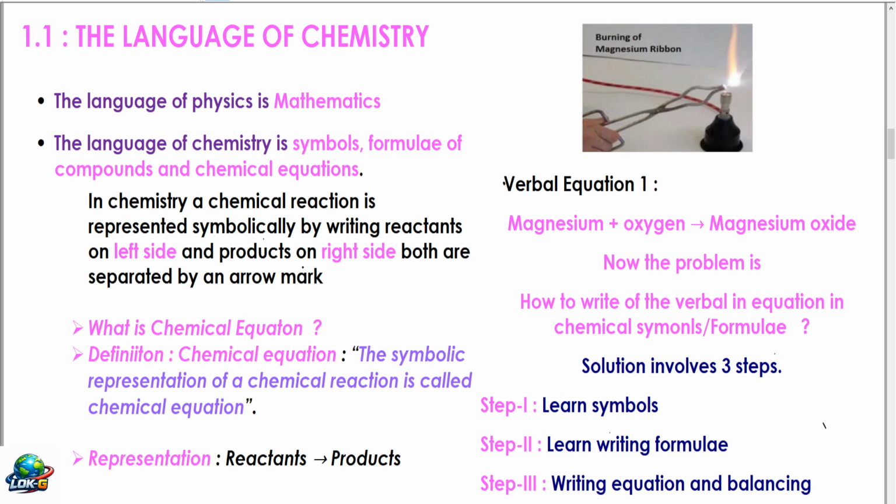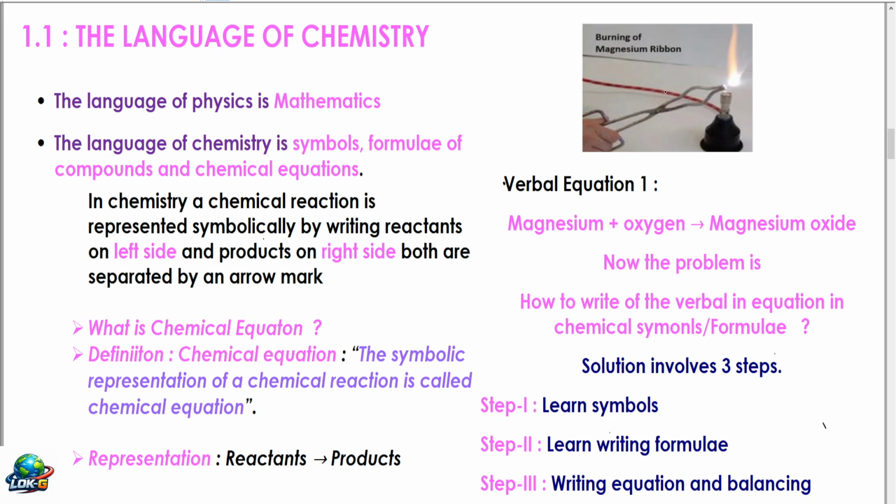In chemistry, a chemical reaction is represented symbolically by writing formulae of the reactants on the left side and the formulae of the products on the right side. Both are separated by an arrow mark. What is a chemical equation? The symbolic representation of a chemical reaction is called a chemical equation. Reactants are written on the left side, in between a plus sign will be there, and products are written on the right side, in between a plus sign will be there.